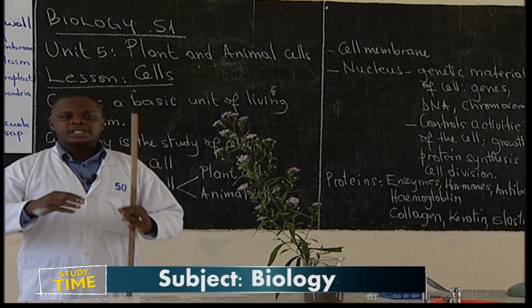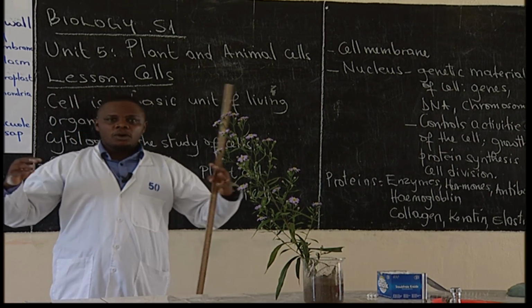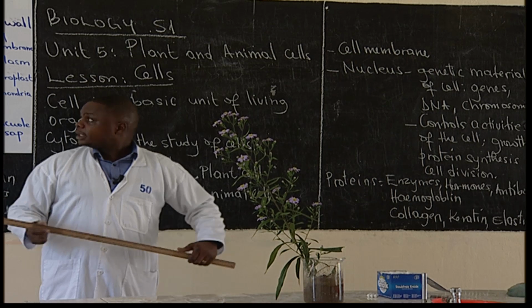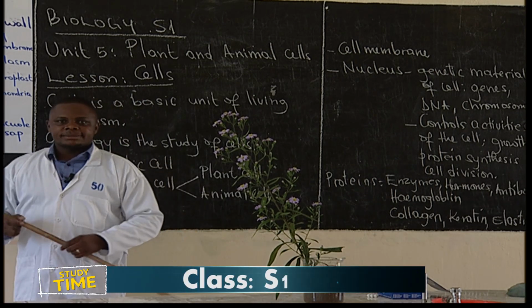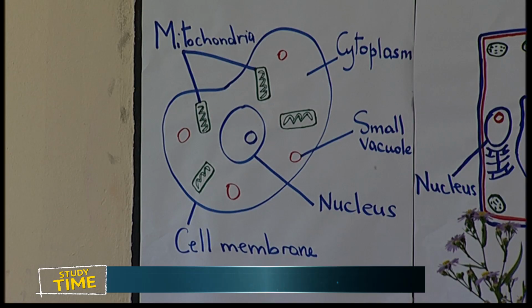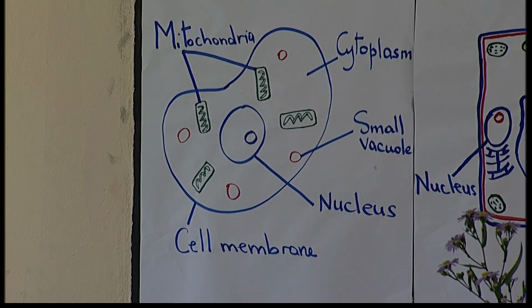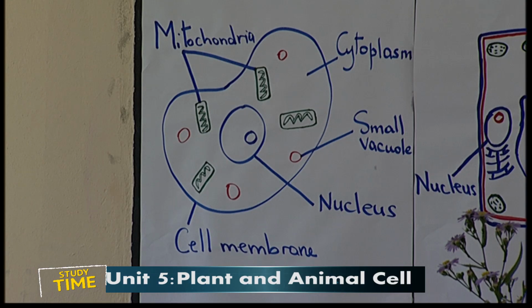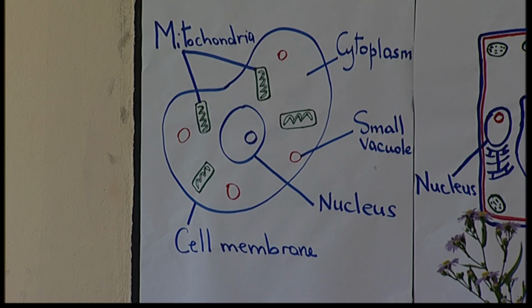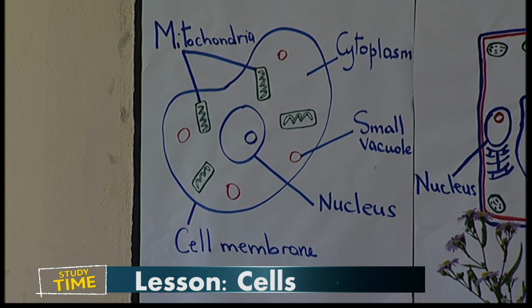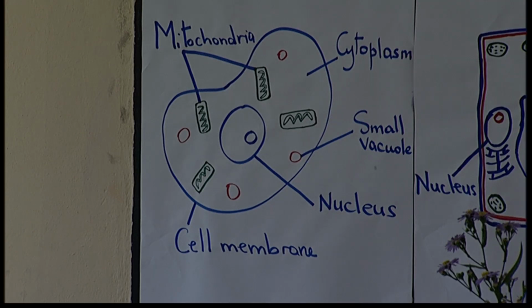Then it also provides pressure, which is needed for strengthening the cell. We have cytoplasm. Within the cytoplasm, that's where we find other small structures within the cell. Then from there, we have mitochondria.